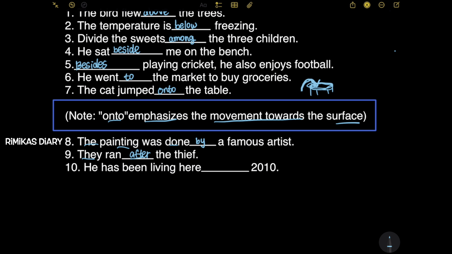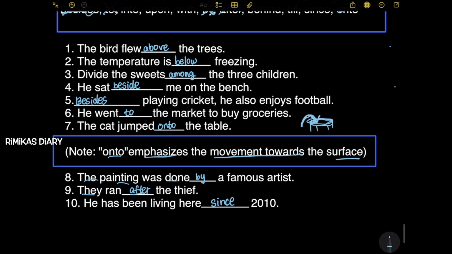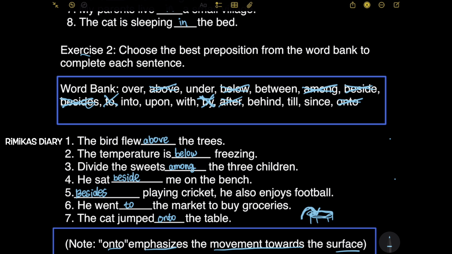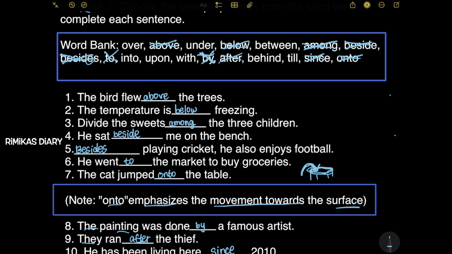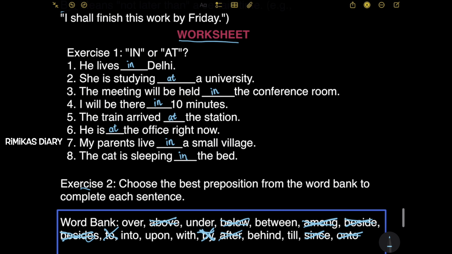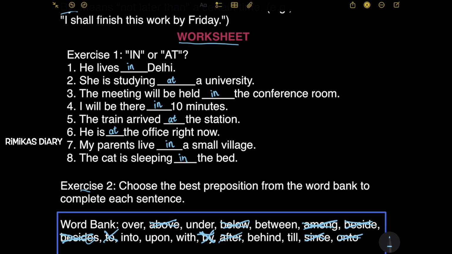Next, he has been living here dash 2010. So like since 2010. So I'm gonna cross since out. So I gave these extra words to confuse you. So it'll be a good challenge for you to pick the correct words. And friends, try this at home with me, so it'll be an extra practice. So this is the worksheet. Let's have a slow scroll down.